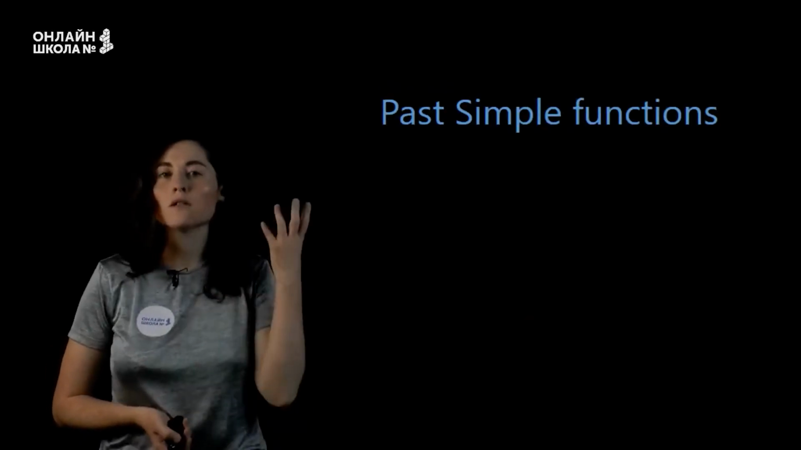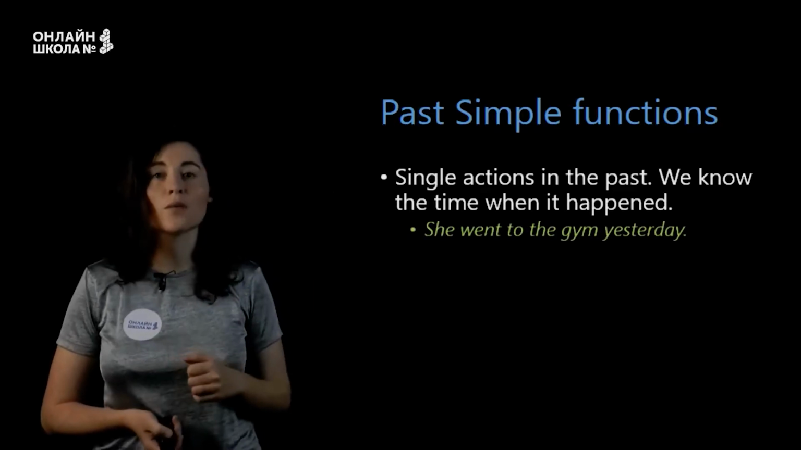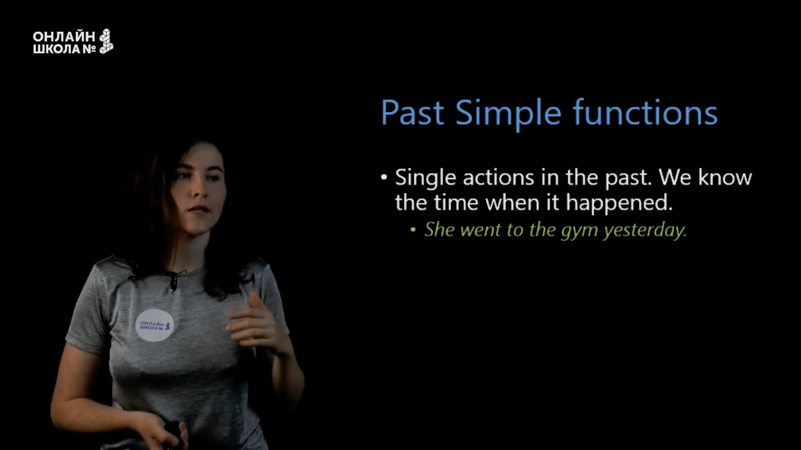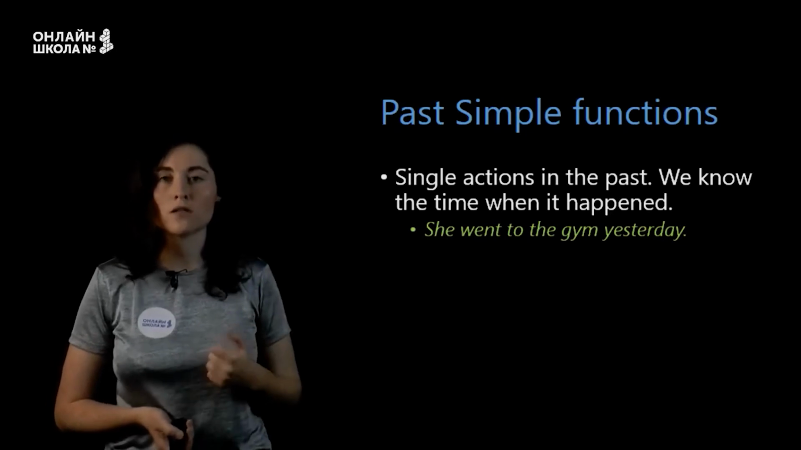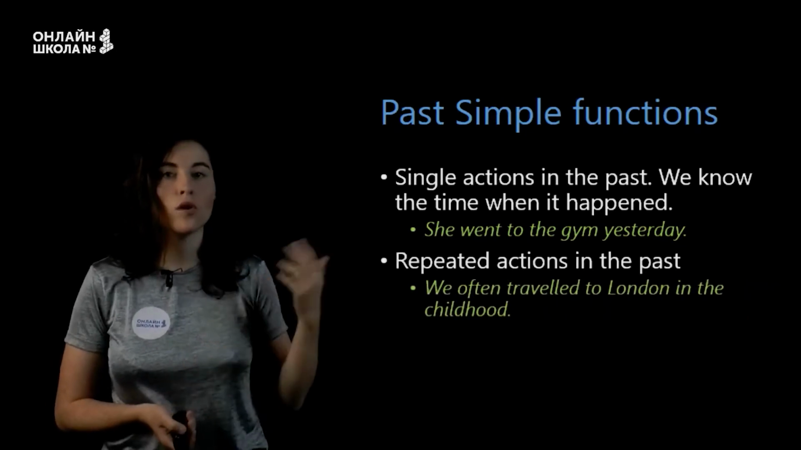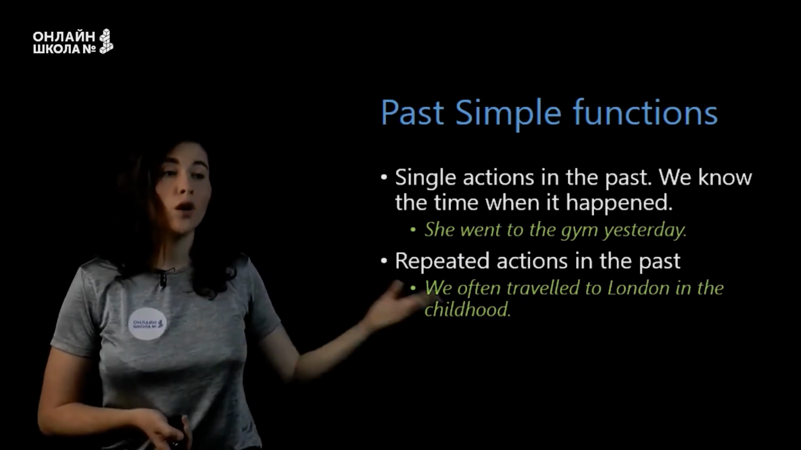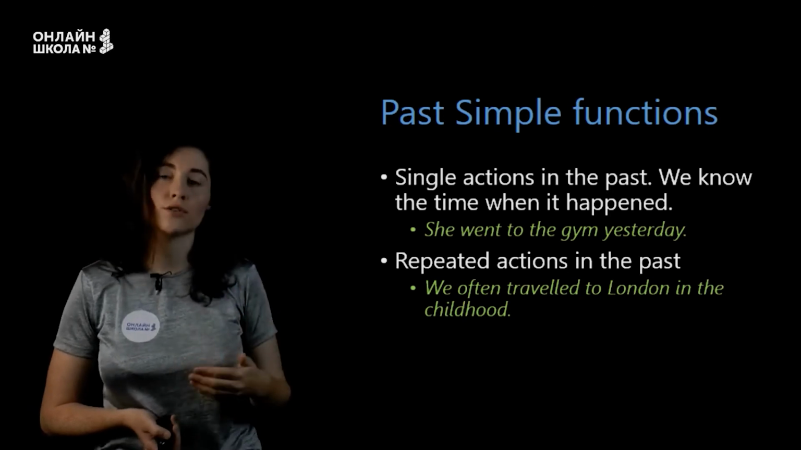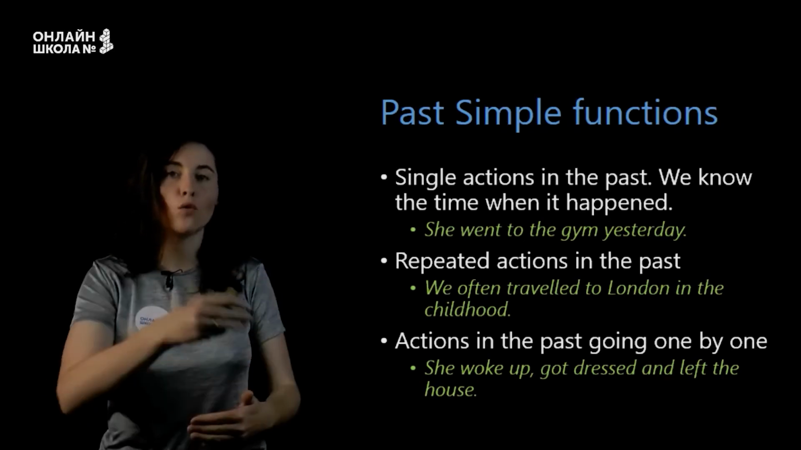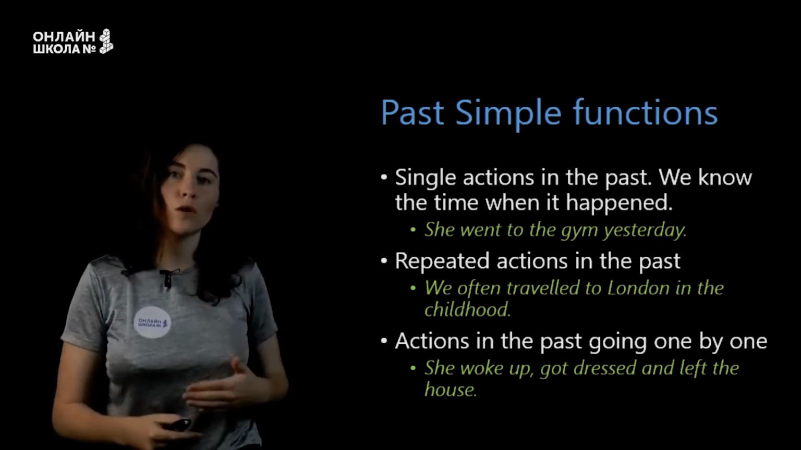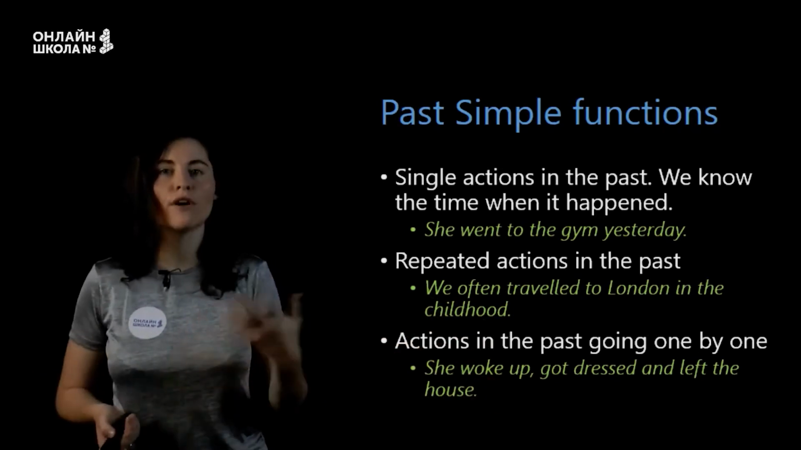And now, when do we use past simple? We use past simple to speak about single actions in the past, and we know the time when this action happened. For example, she went to the gym yesterday. We also use it to speak about repeated actions in the past. For example, we often traveled to London in childhood. One more function is actions in the past going one by one. So she first woke up, then got dressed and left the house. So this is a sequence of actions.